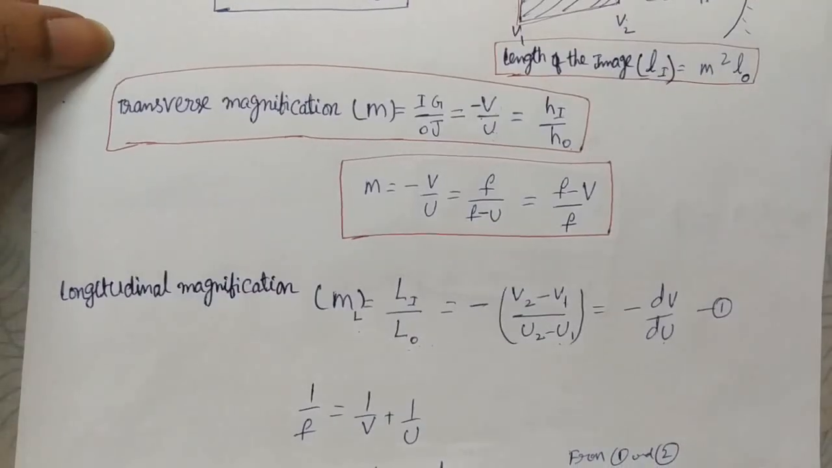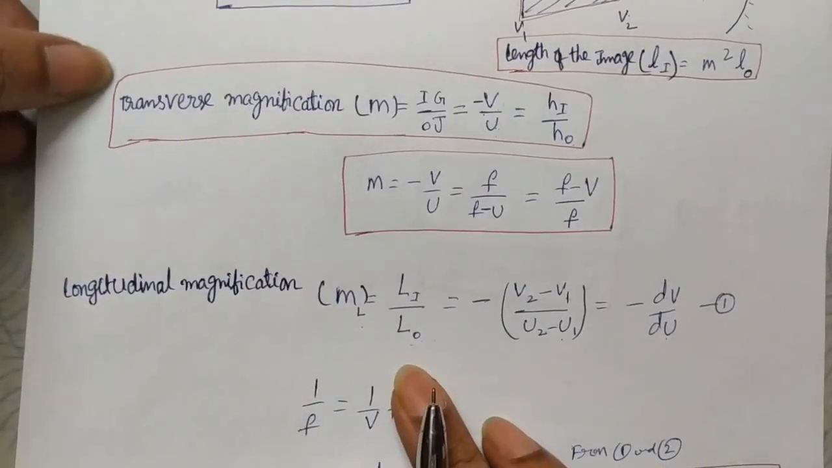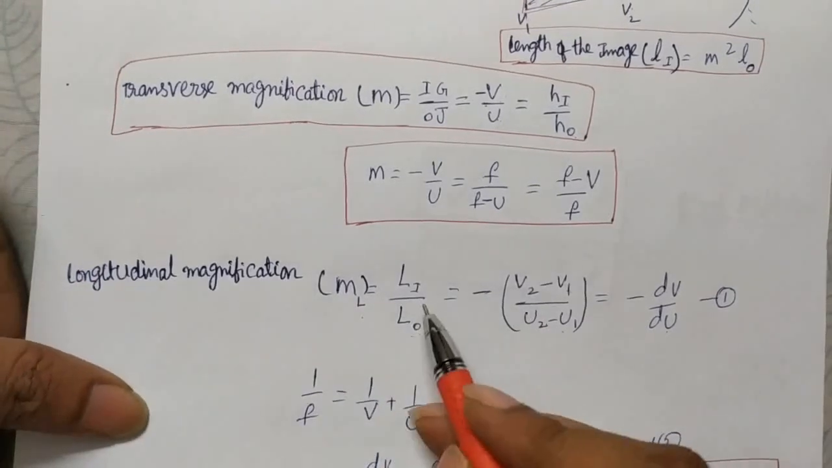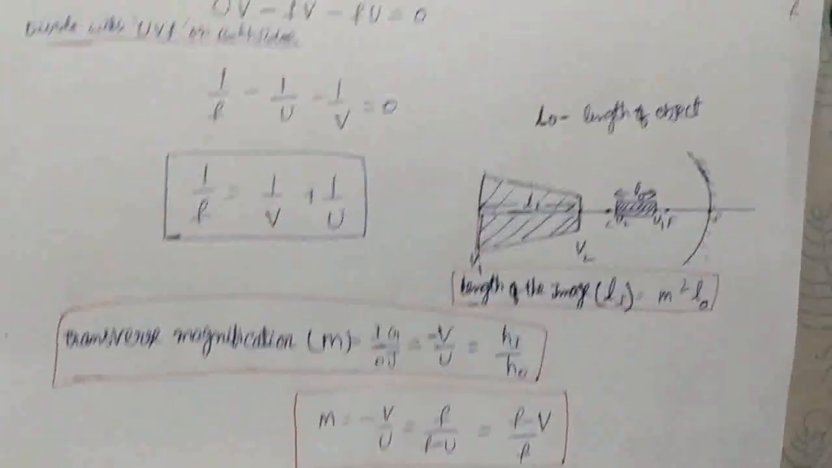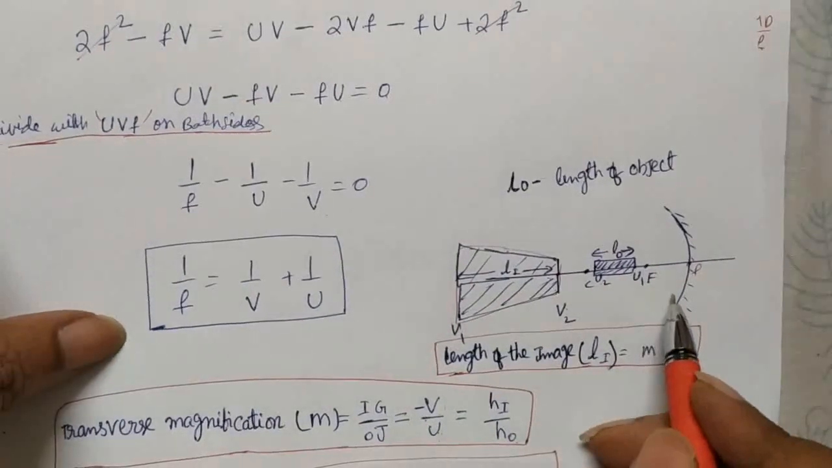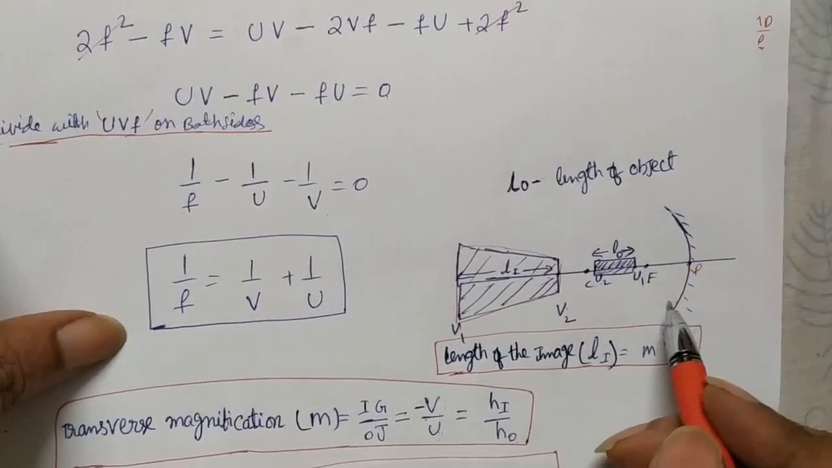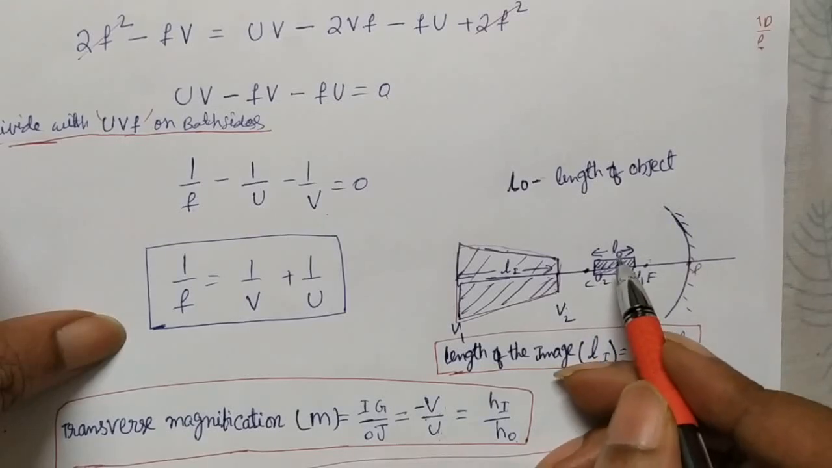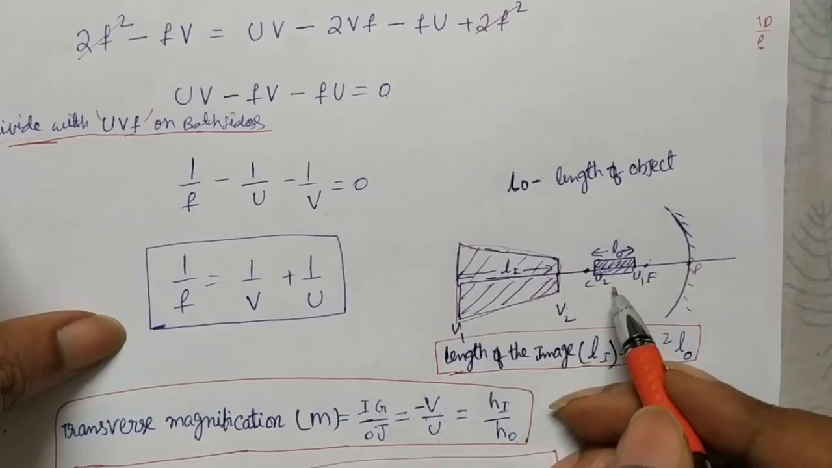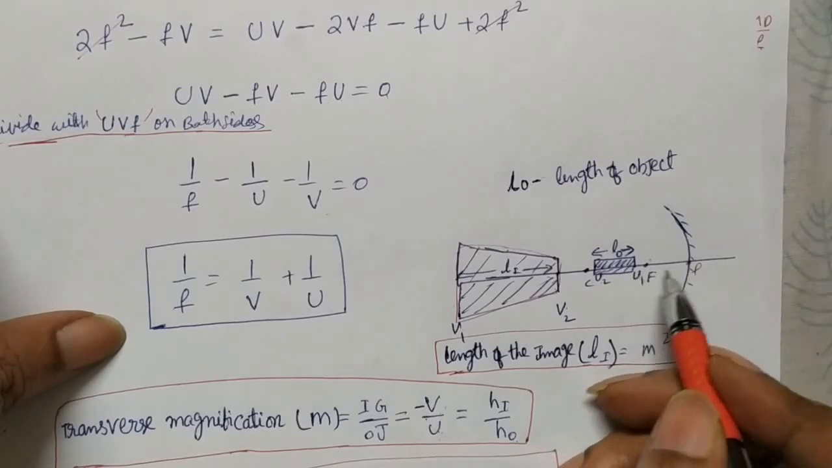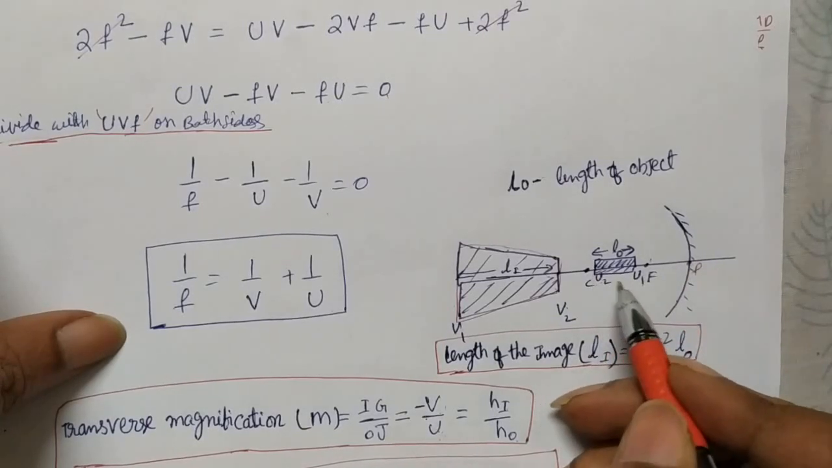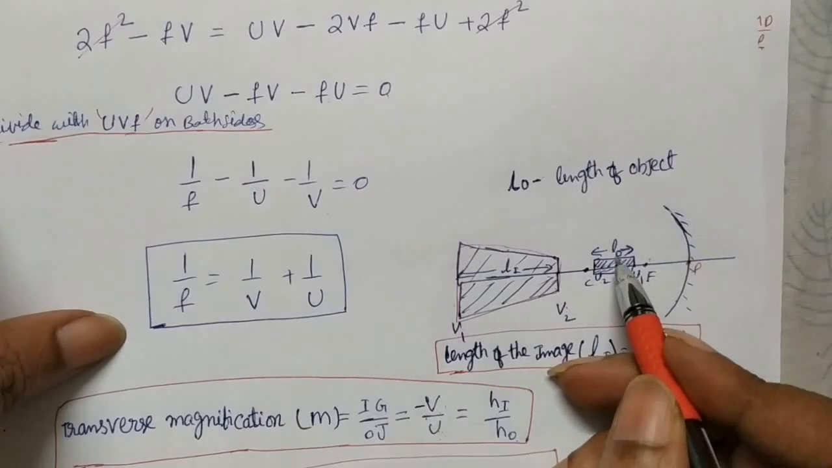Now we'll see about longitudinal magnification. What is longitudinal magnification? The length of the image by length of the object. Here for example you can take in this diagram you see that there is a concave mirror and an object is placed which is having length L object, and the position of the first end of the object from P is U1 and second end is U2. So U2 minus U1 is length of the object.